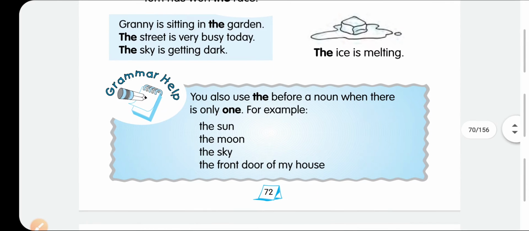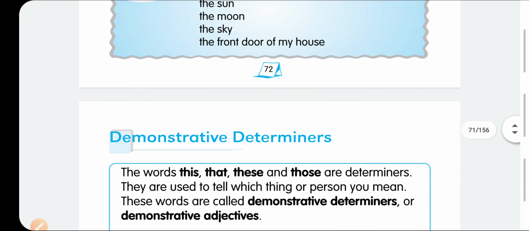And the most important thing, you can use the before a noun where there is only one in the world, in the universe. Some things have only one, like the sun. There is only one sun. The moon, the sky, all these have only one in the whole universe. That's why we say the sun, the moon and the sky.